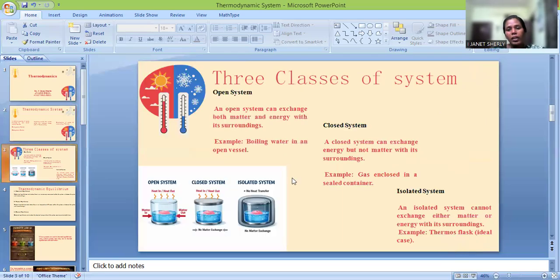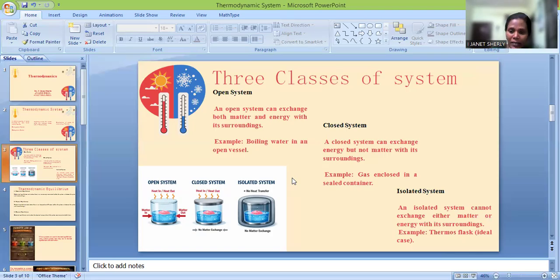Now, there are three different classes of system: an open system, a closed system, and an isolated system. The open system can exchange energy as well as matter. It can exchange both. We call such a system an open system. If a system can exchange only energy but not matter with the surroundings, I'm going to call that a closed system.